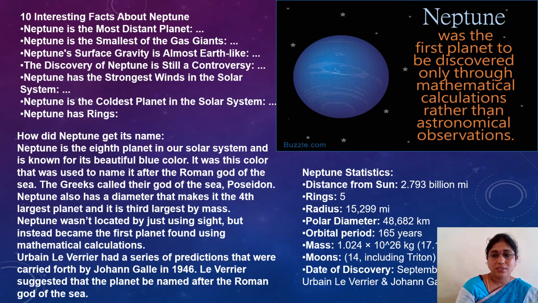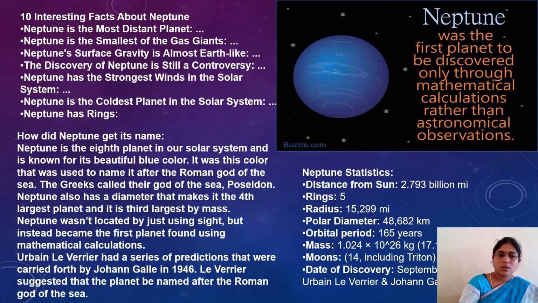The last planet in our solar system is Neptune. Neptune was the first planet to be discovered only through mathematical calculations rather than astronomical observation. That is the speciality of Neptune. It also looks blue in color.